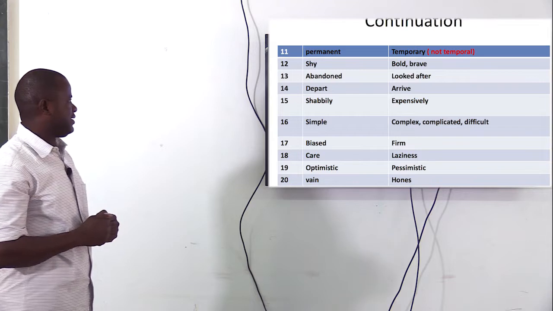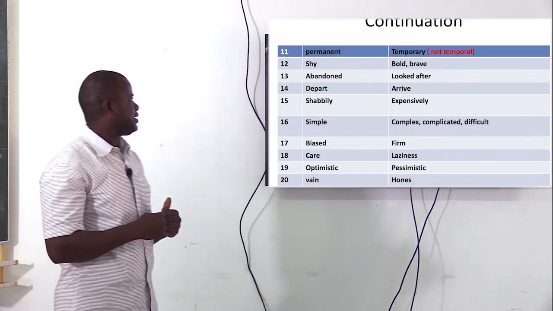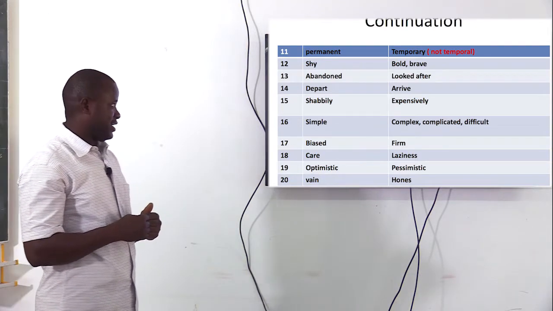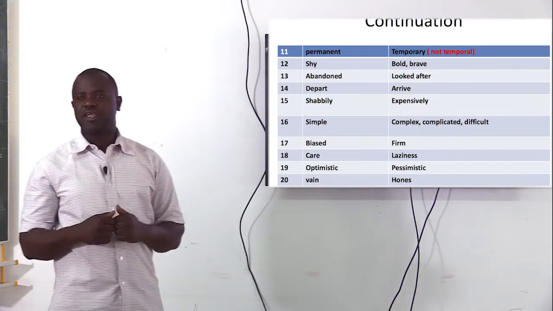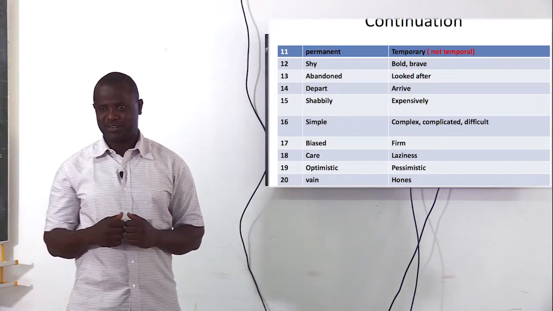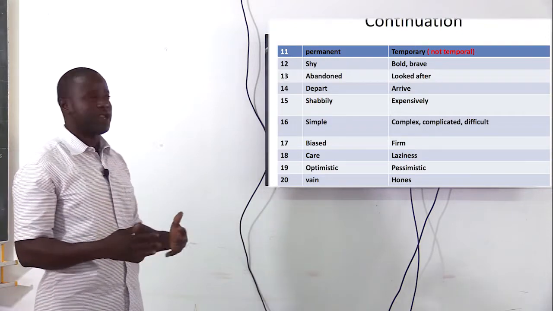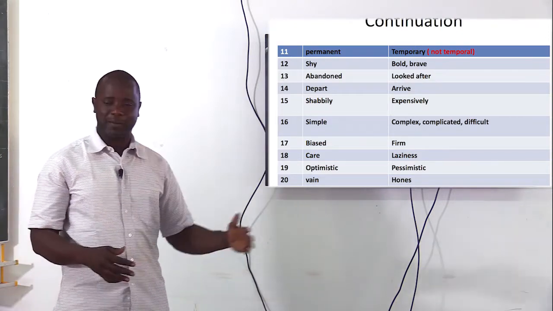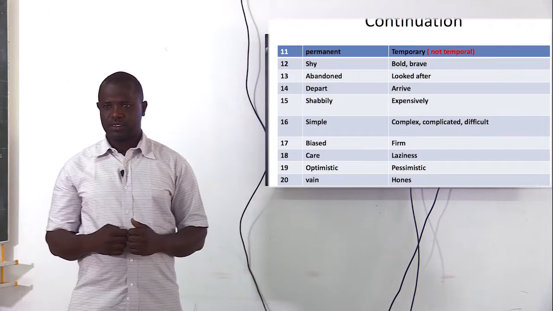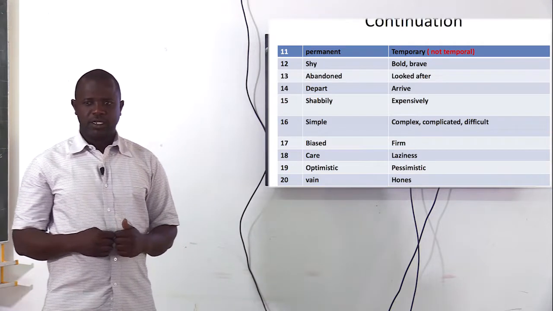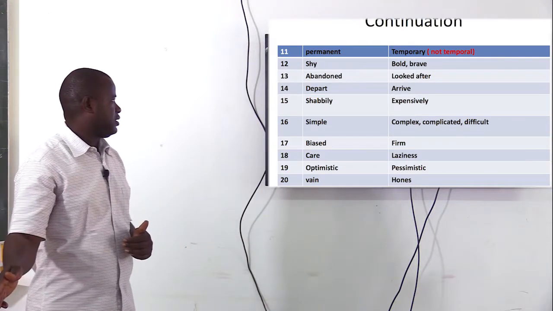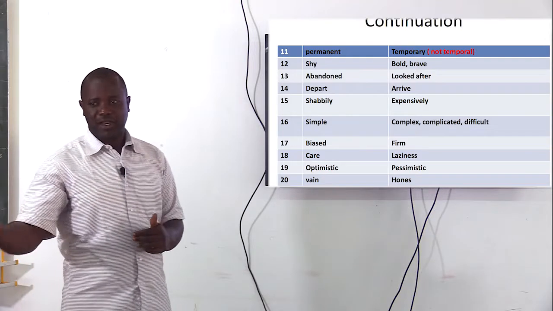Now look at number 11, permanent, temporary. Now take note, we don't say temporal. We don't say temporal, but we say temporary, which is opposite to permanent. Use that class temporary.